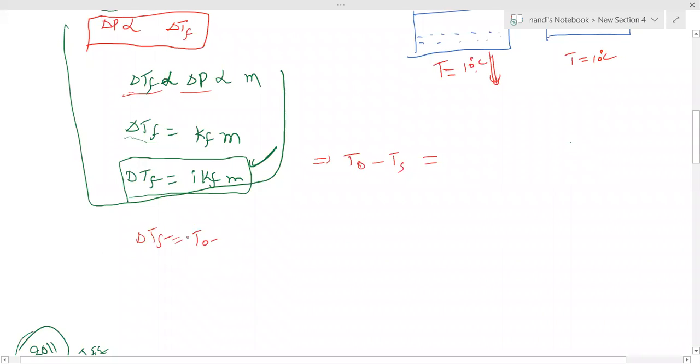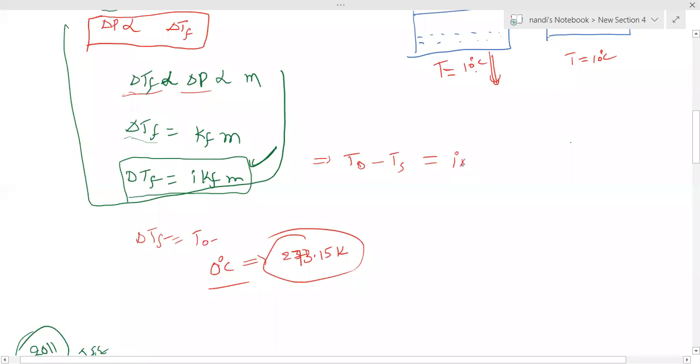T naught of water, how much, sir? T naught means water freezing point, 0 degrees centigrade. If you convert to Kelvin, please note down: water freezing point 0 degree centigrade is 273.15 Kelvin. If they're asking Kelvin you can use Kelvin, or if degree centigrade you can use degree centigrade.